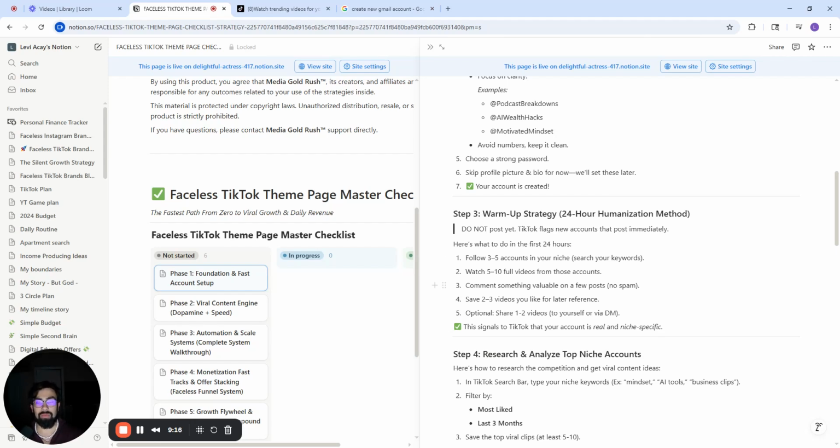When I mean genuine comment, I am not copy and pasting the same comment on everything. The whole point of warming up your account is so that you're telling TikTok that you are not a bot account. So do not do bot activity like copy and pasting the same comment on every single post. Leave actual, valuable information that's going to add value to that post. So watch the video, find some value or information that you can add by putting that as your comment.